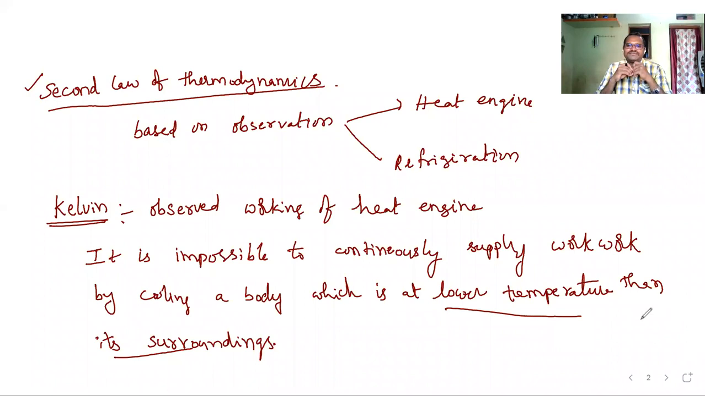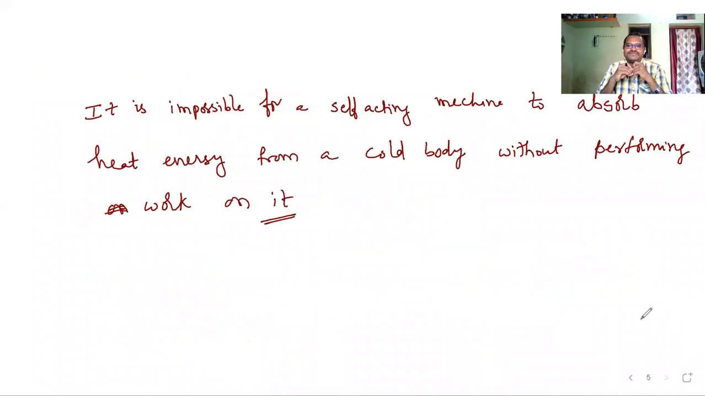It is impossible for a self-acting machine to absorb heat energy from a cold body without performing work on that working substance. We need to perform some work done on the working substance. Then only it can absorb heat energy. Otherwise, it cannot. Clear? Two statements are important for your board exams. They may ask you. So you need to revise these two.